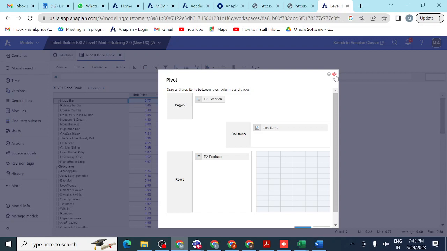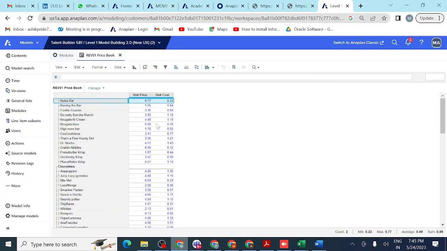Unit price means the rate at which we are selling a product. Unit cost means how much expenditure we incur to produce that product. If you are buying a product, then the buying rate is the cost, and the selling rate is the